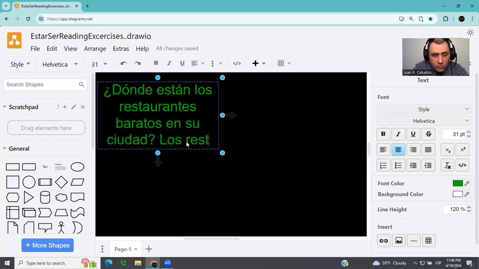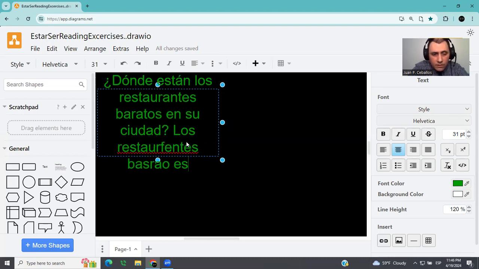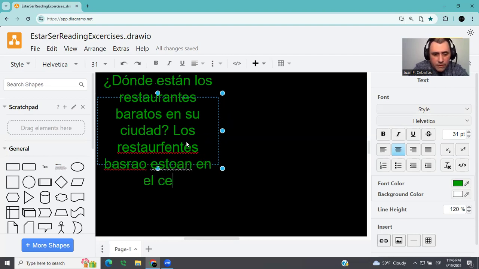Los restaurantes baratos están en, digamos, están en el centro. I don't know how to respond to this, but centro, let's say this. Okay.